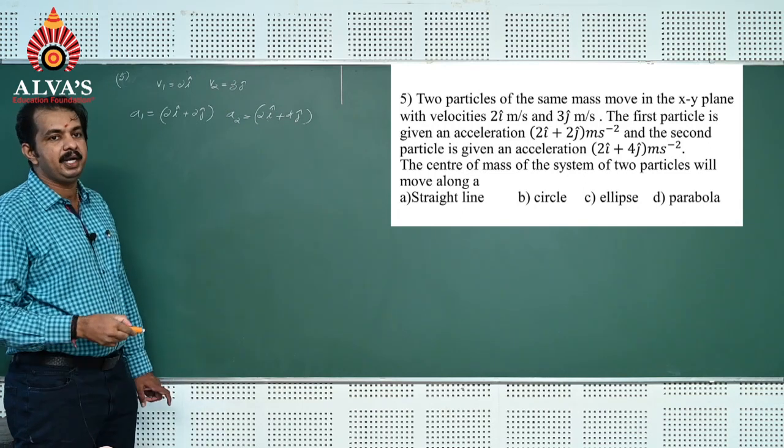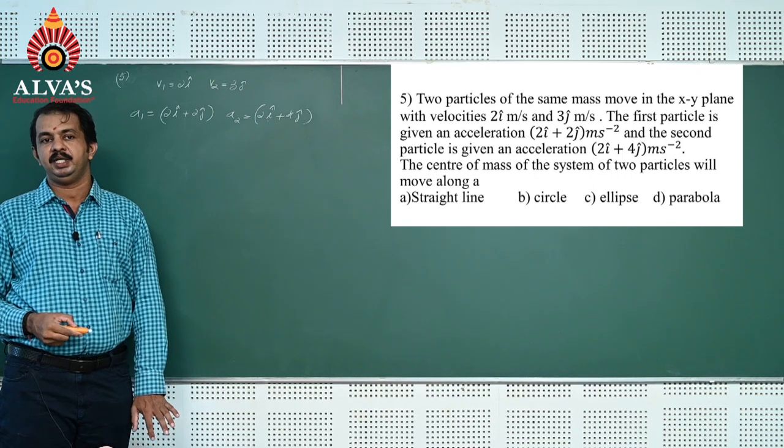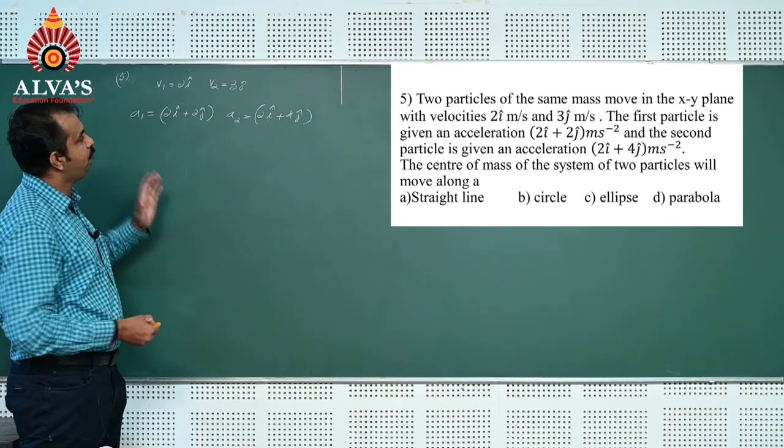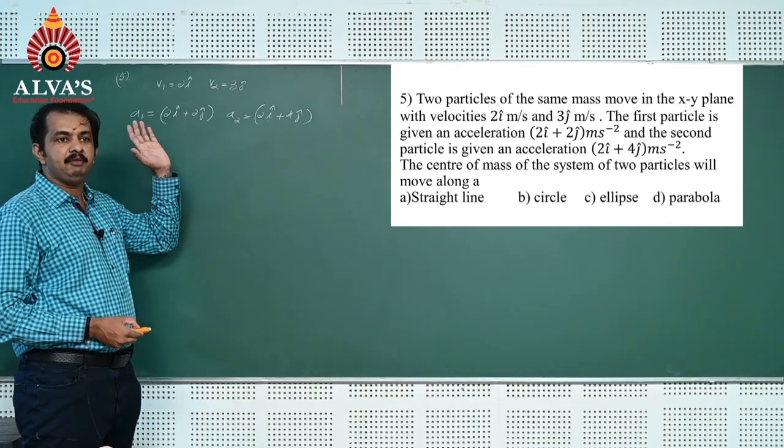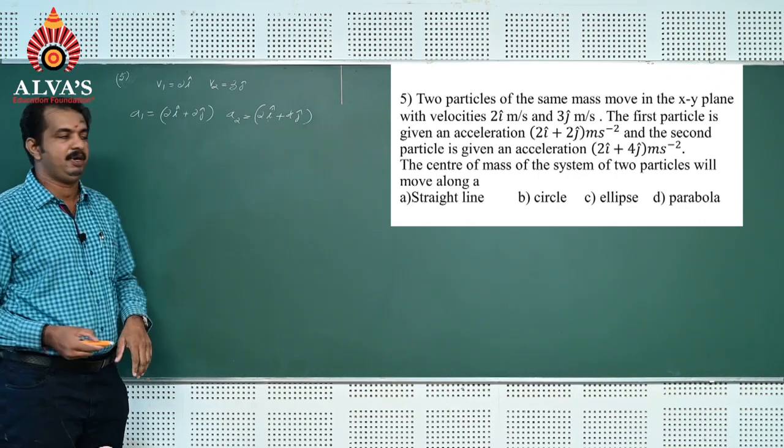Now to decide the path of the center of mass of the system of the particle, we should find out velocity of center of mass of the particle and acceleration of center of mass of the particle.